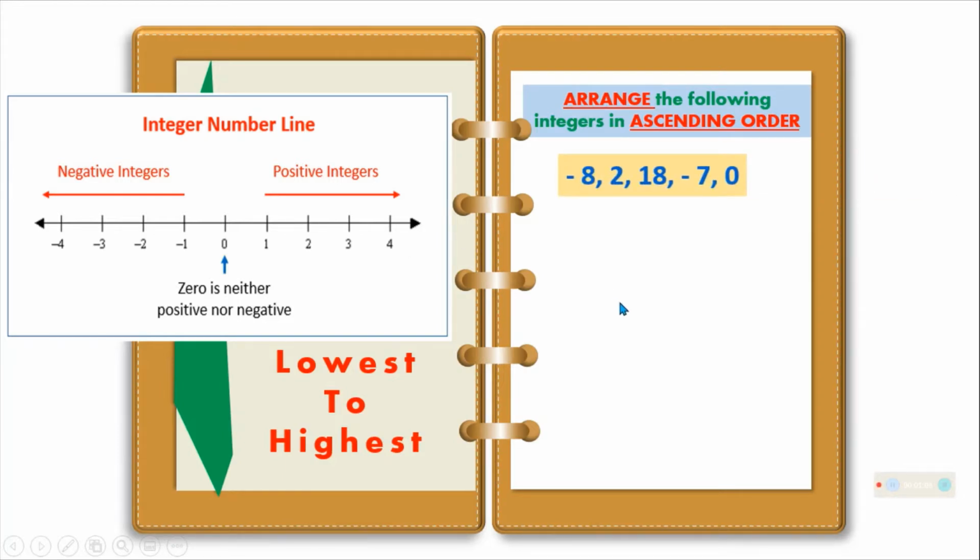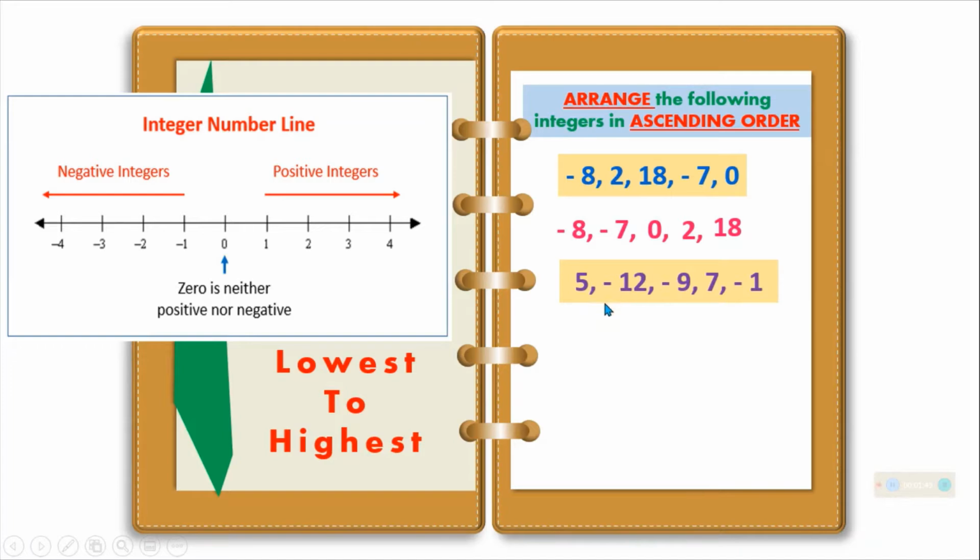So arrange negative 8, 2, 18, negative 7, and 0 in ascending order from lowest to highest. So the first number is negative 8. The next is negative 7, then 0, then 2, and then next is 18. So negative 8 is the lowest. Then the positive 18 is the highest.